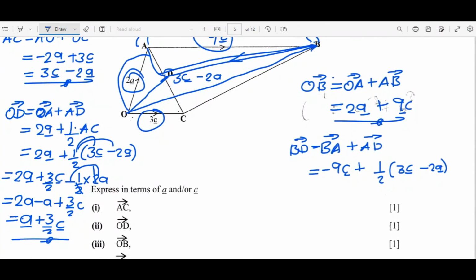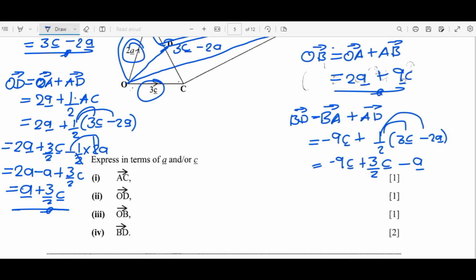We can now expand: negative 9C, plus half times this is 3 over 2C. If we multiply this, we said this will just give us a negative A. So to find the lowest common denominator, I can multiply the negative 9C by 2 over 2.